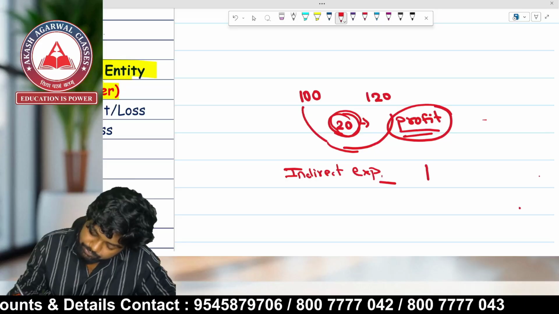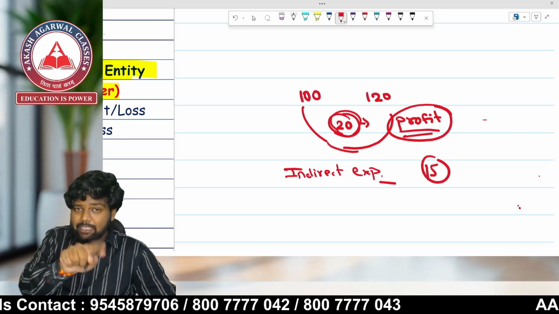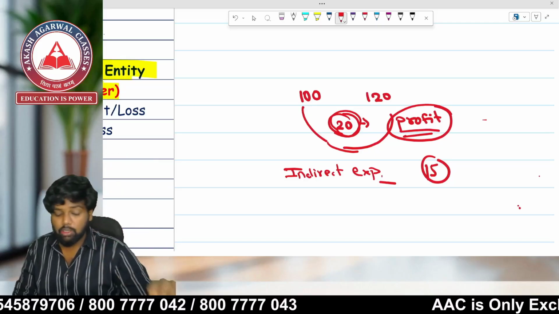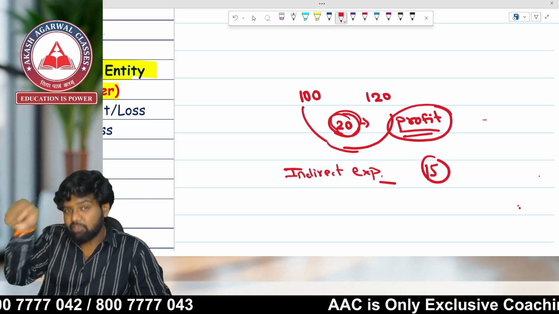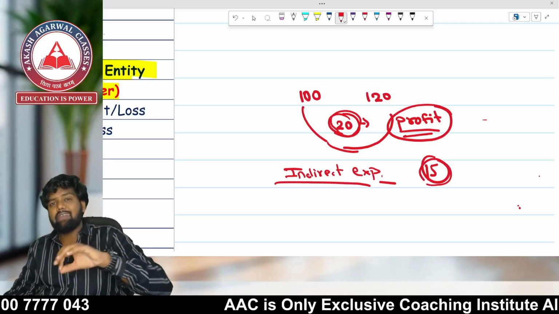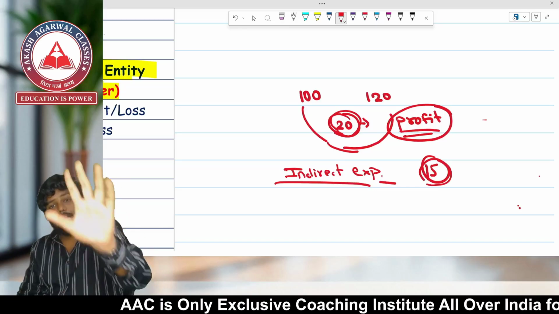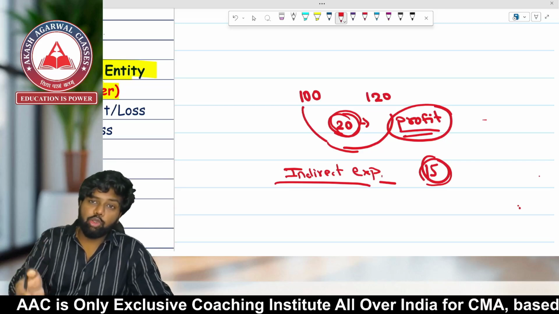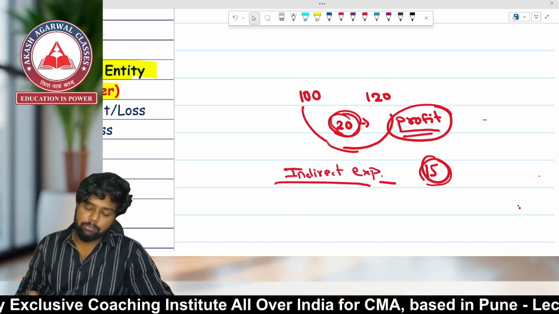But all my indirect expenses like salary, rent, electricity, all the expenses which are required to run the business, are 15 rupees. So this 15 rupees is my indirect expenses. I purchased the goods for 100 and sold them for 120, so 20 rupees is my gross profit. But after deducting my indirect expenses of 15 rupees, I get a profit of 5 rupees. That profit is known as net profit. That profit I can take home and withdraw from the business.